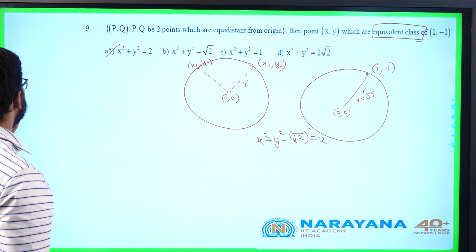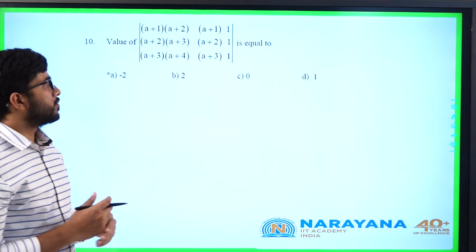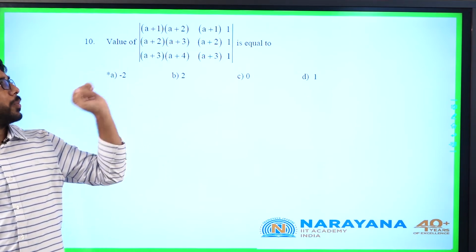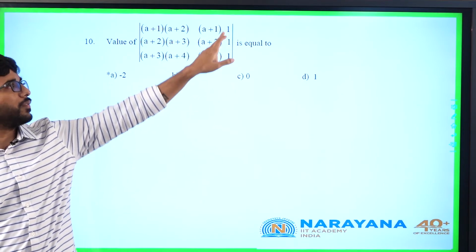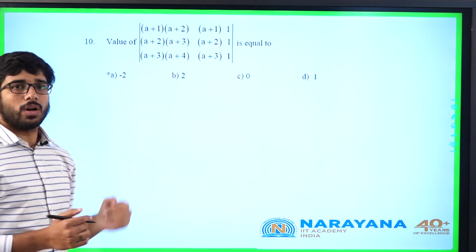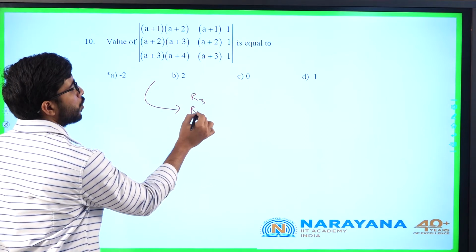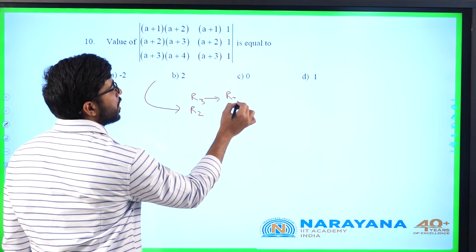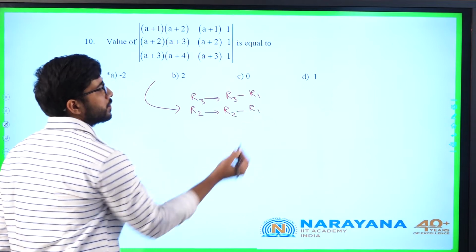Chalo. 10th question. Determinants 1, again an easy question. Value of determinant of a plus 1 into a plus 2, a plus 2 into a plus 3, a plus 3 into a plus 4, a plus 1, a plus 2, a plus 3, 1, 1, 1. This 1, 1, 1 gives a hint for us what we have to do. What we have to do? R3 and R2, row transformations I will use. R3, I will write it as R3 minus R1, and R2, I will do it as R2 minus R1.